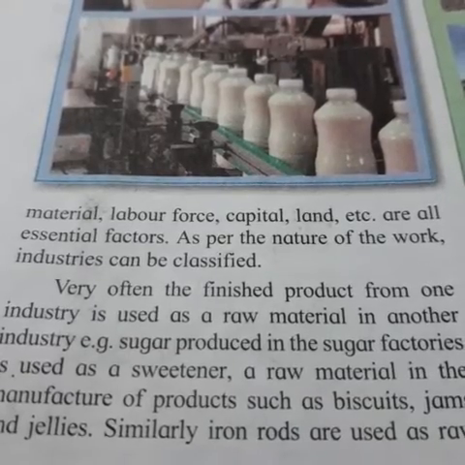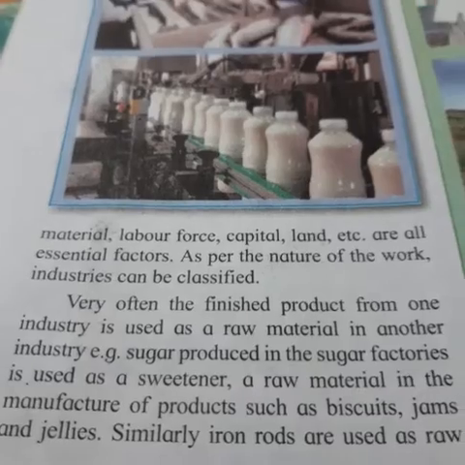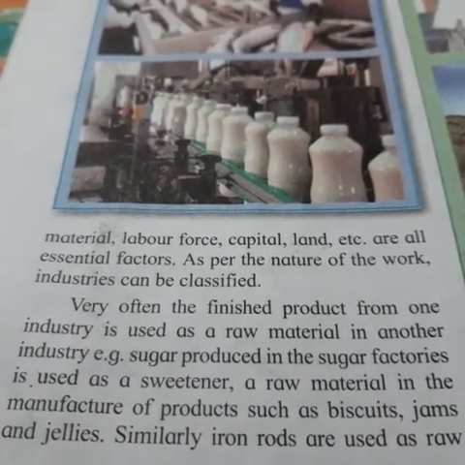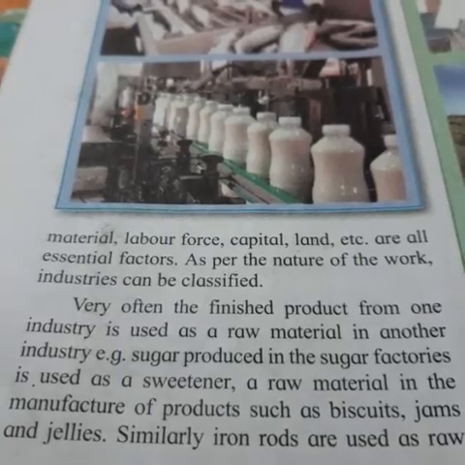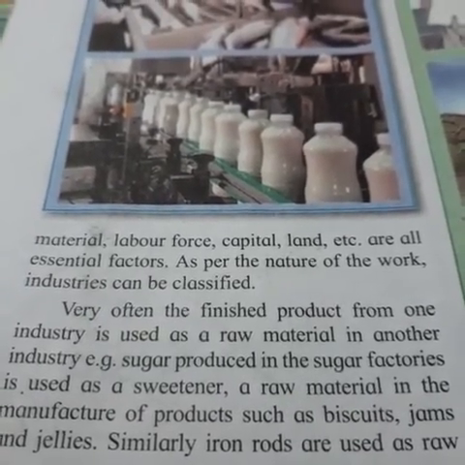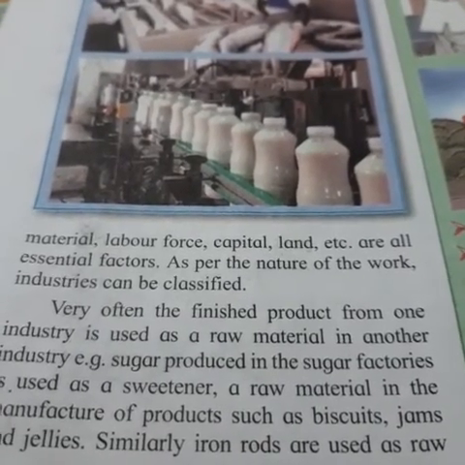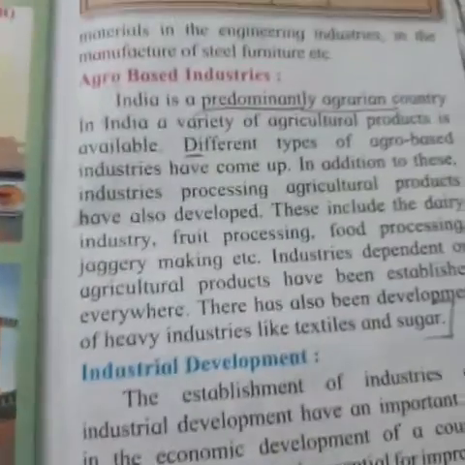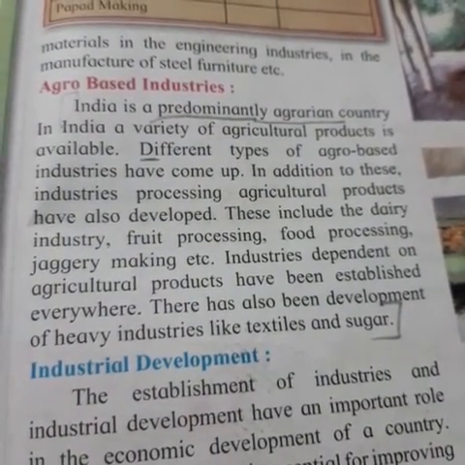Very often, the finished products from one industry are used as a raw material in another industry. For example, sugar produced in the sugar factories is used as a sweetener, a raw material in the manufacture of products such as biscuits, jams and jellies. Similarly, iron rods are used as raw materials in the engineering industries in the manufacture of steel, furniture, etc.